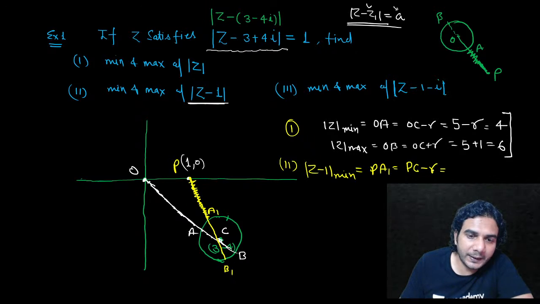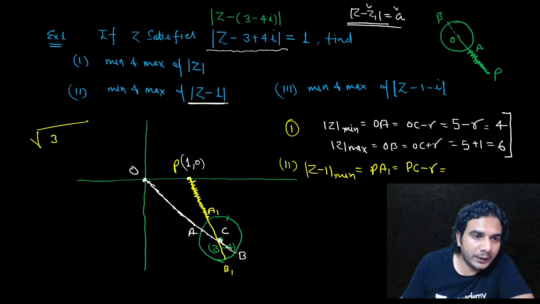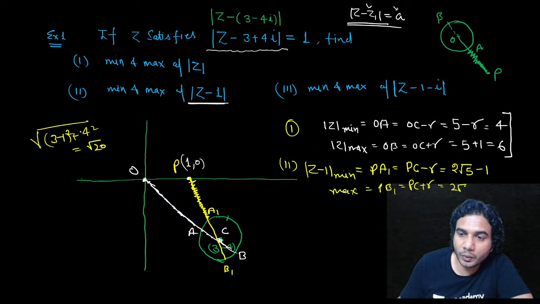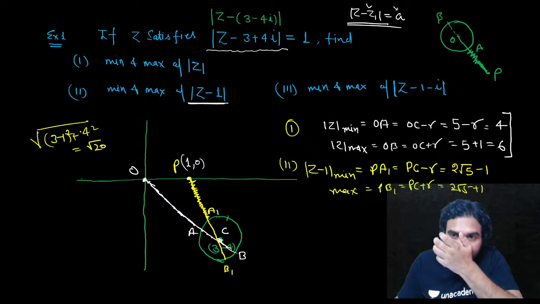So if you find PC, then it is going to be under root of (3 minus 1) the whole square plus 4 square. Okay, so it is going to be root 20. Root 20 is 2 root 5, all right? So it is 2 root 5 minus radius. Radius is 1, okay? And maximum value will be PB1, so that means PC plus R, and that is going to be 2 root 5 plus 1, okay?